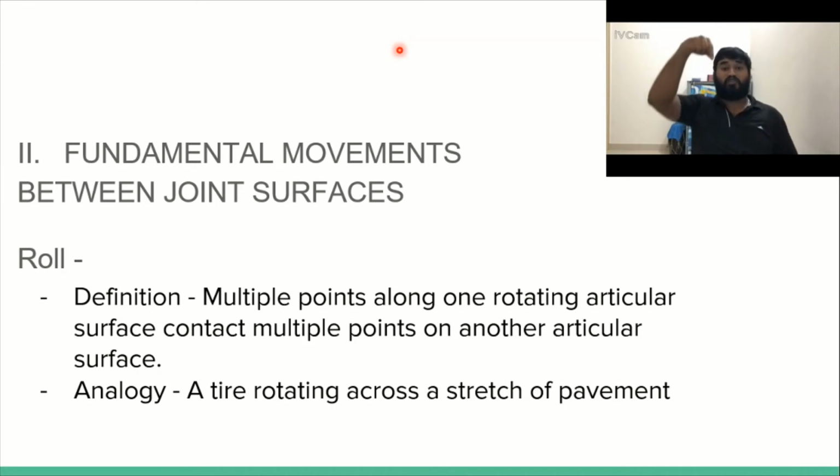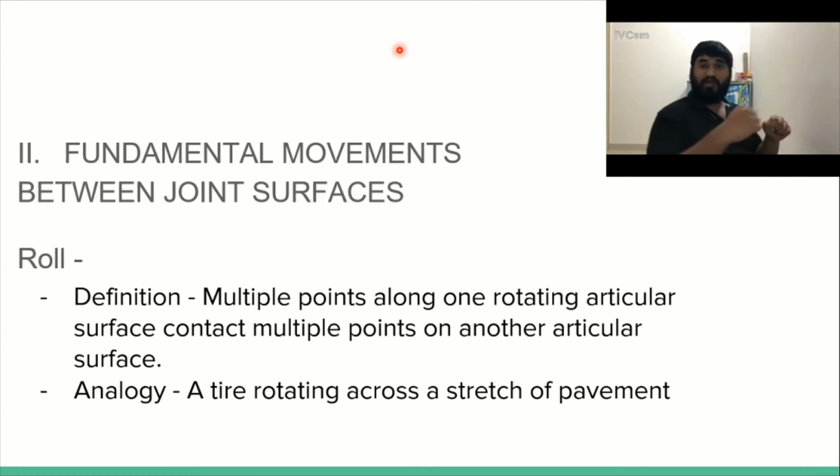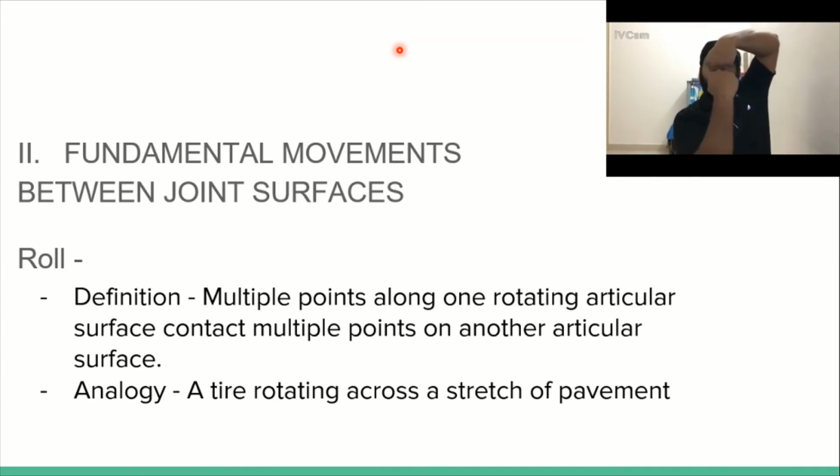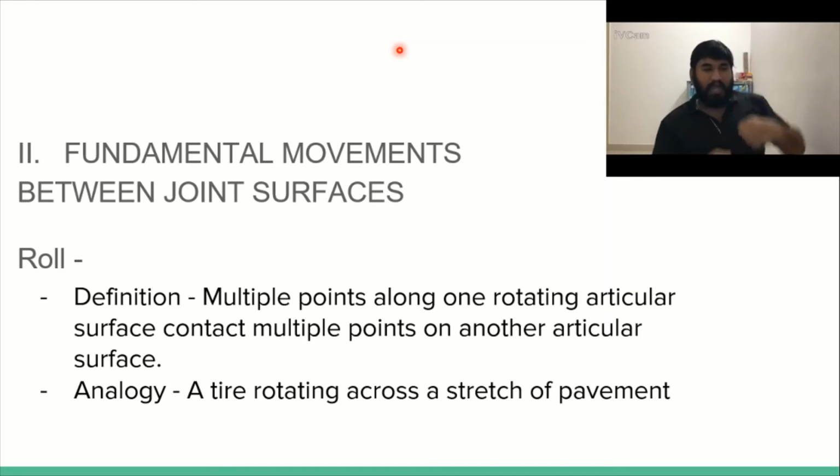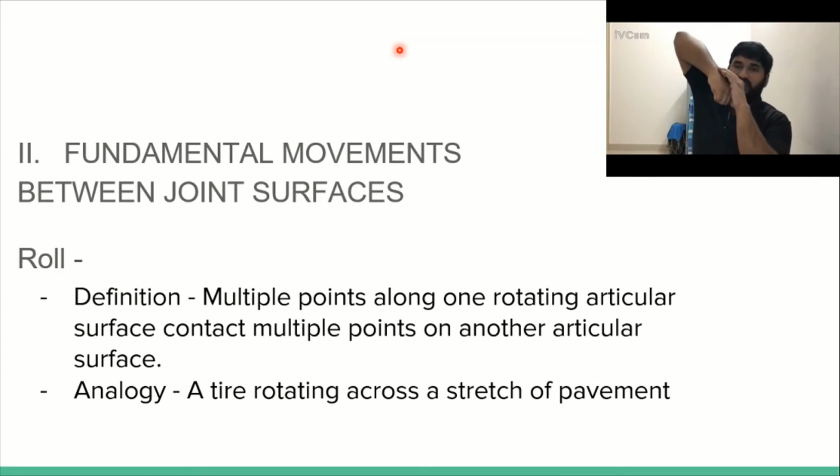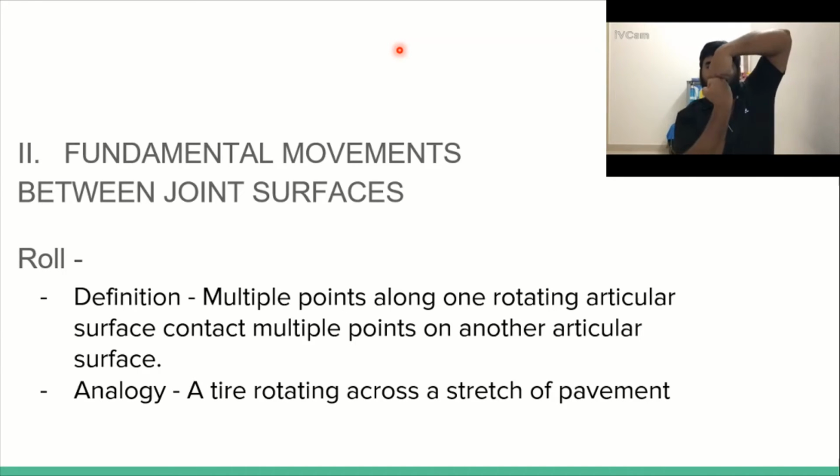Have you ever stood on one leg and tried to rotate yourself? If you see what sort of movement happens between the femur and tibia, this happens. That is called a spin. I will give you proper definitions for all these three. So this is your roll, this is your slide, and this is your spin.